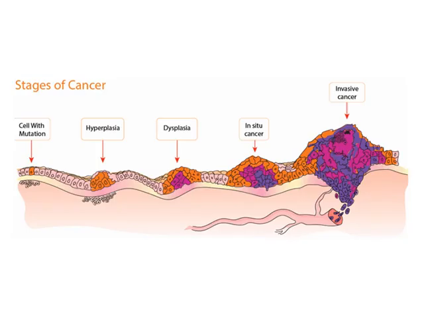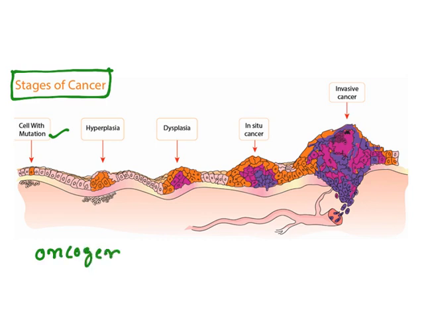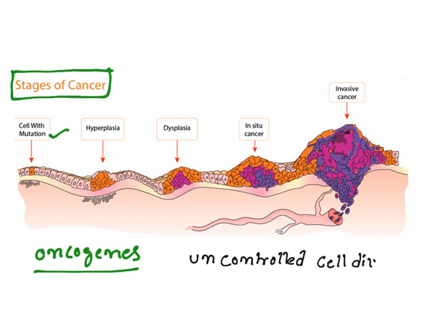Let's get into the topic. Now I have made a video on cancer pathophysiology to remind you what happens in cancer. Cancer is because of mutation. Mutation could happen in oncogenes. Oncogenes means the genes which are responsible for cancer. Basically, cancer is because of uncontrolled cell division. What happens is when a cell loses its control on cell division, it forms a lot of cells and they become a mass of cells which is known as a tumor cell.